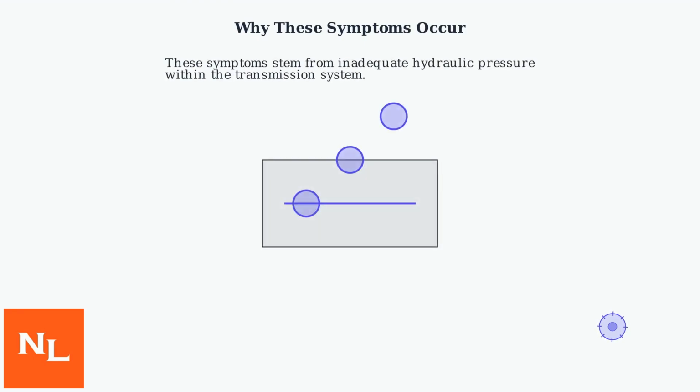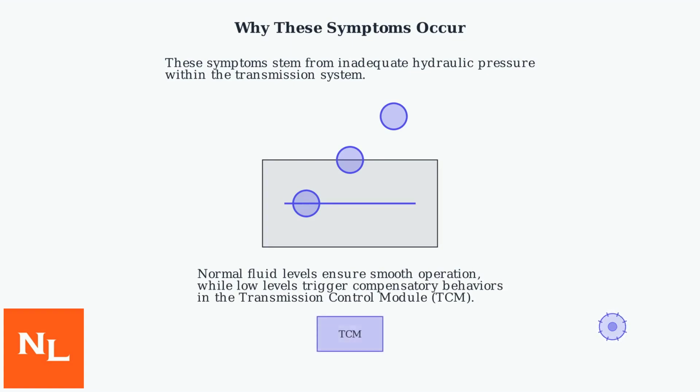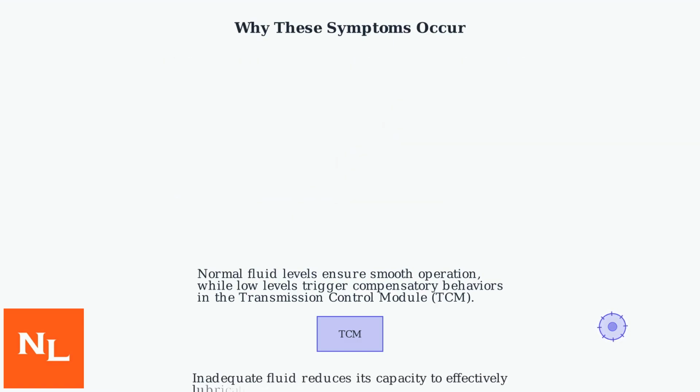These symptoms stem from inadequate hydraulic pressure within the transmission system. Normal fluid levels ensure smooth operation, while low levels trigger compensatory behaviors in the transmission control module, TCM, which can sometimes mask the issues until failure becomes imminent. Inadequate fluid reduces its capacity to effectively lubricate, cool, and transmit power. Always use the proper transmission fluid type.